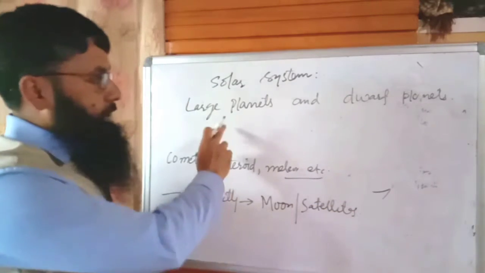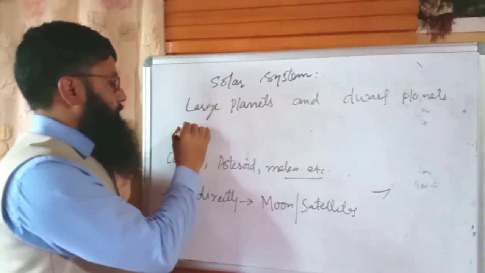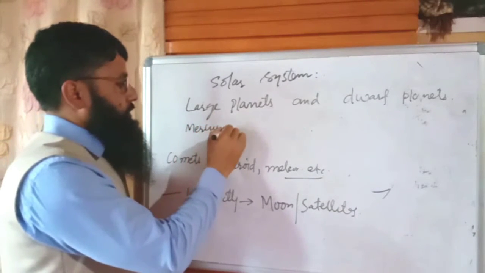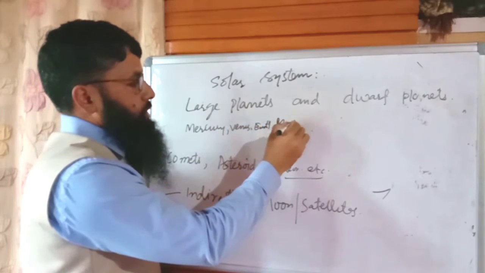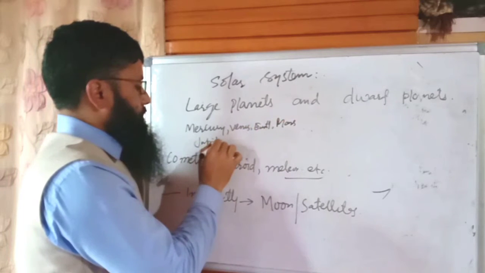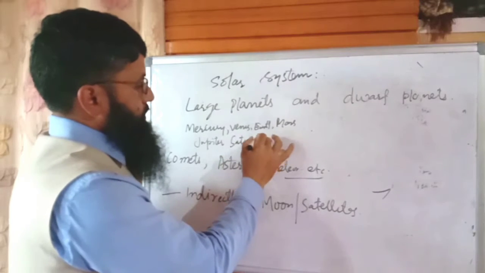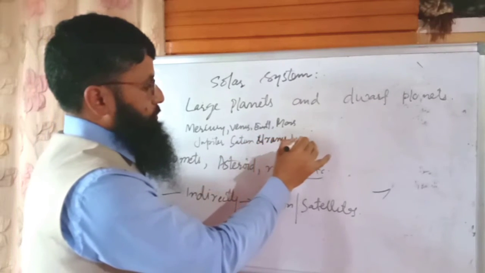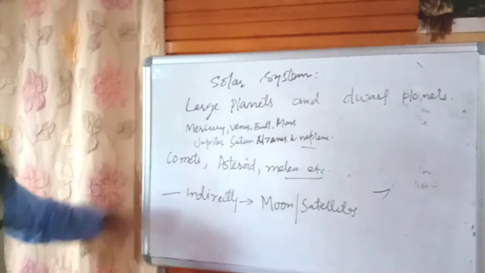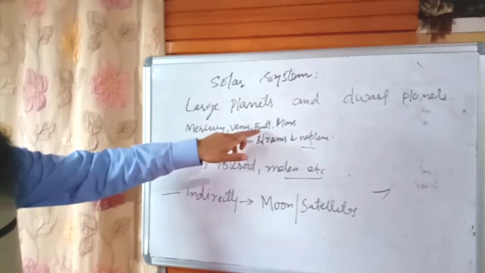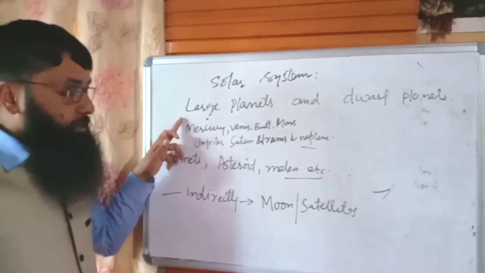So we have the large planets and the dwarf planets. Here we have eight large planets. One is Mercury, Venus, Earth, Mars, Jupiter, Saturn, Uranus, and Neptune. These are the eight planets. These are known as the large planets: Mercury, Venus, Earth, Mars, Jupiter, Saturn, Uranus, Neptune. These are known as the eight large planets.